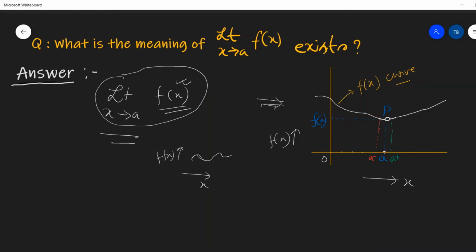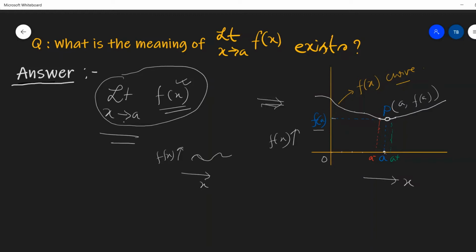Now, according to this a, this is the value of f(x). That means we may say it as f(a). So coordinate of this point P is (a, f(a)).